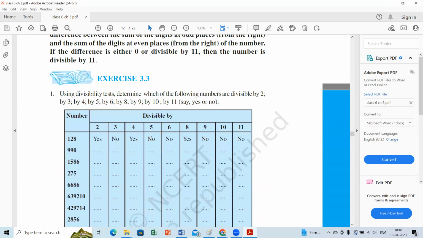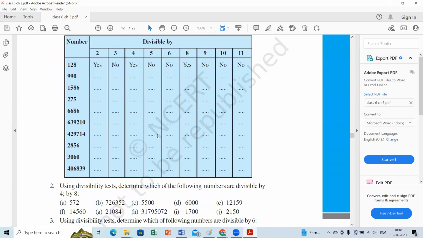Children, we will go with examples so that it's easy for you. There is a table here, one question for one student. First, I'm starting with Adrit. 990. Adrit, is 990 divisible by 2? Yes, ma'am. Why? Ma'am, because the last digit is even. Very good. The last digit is even.